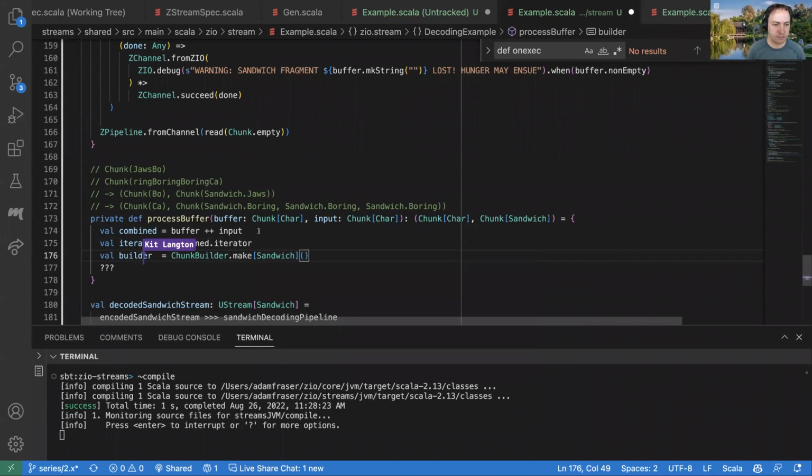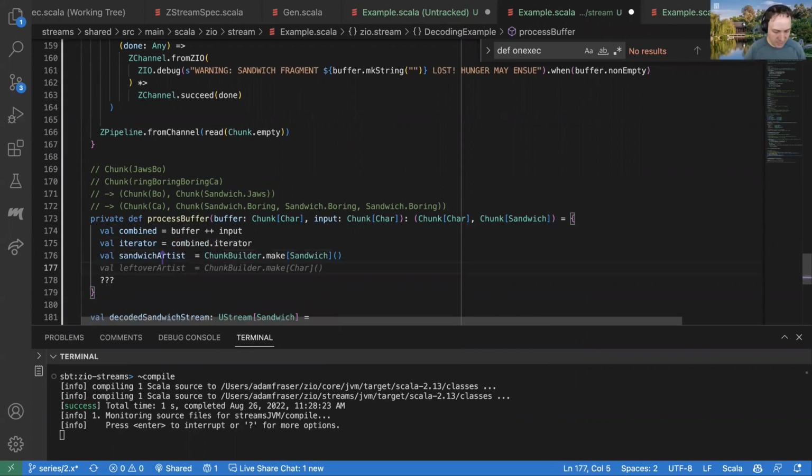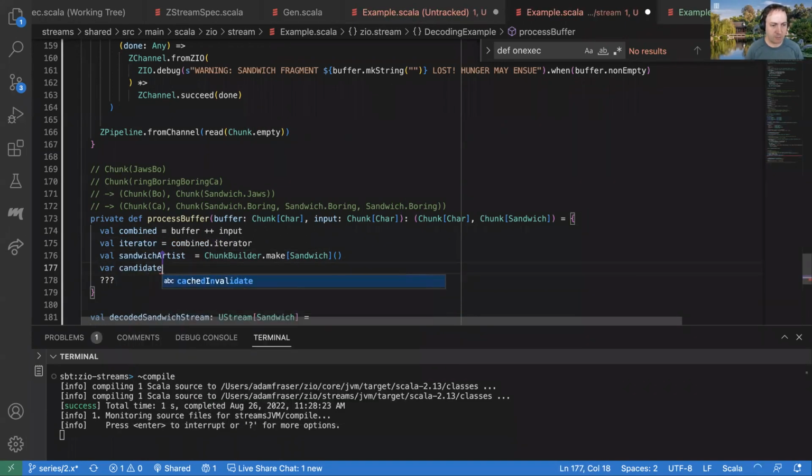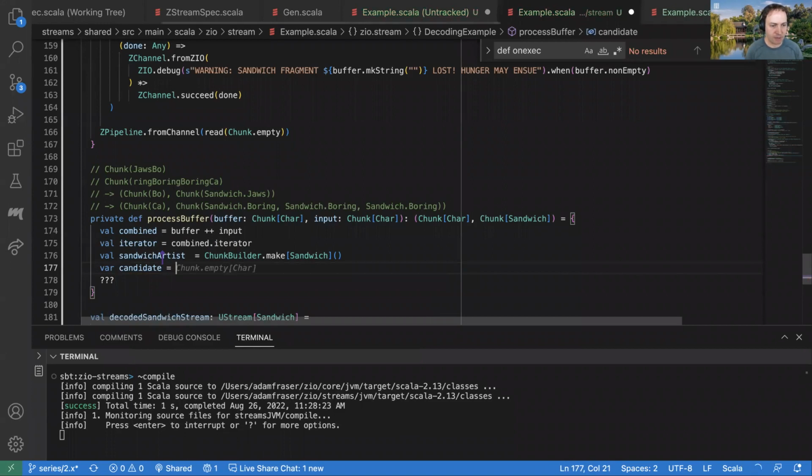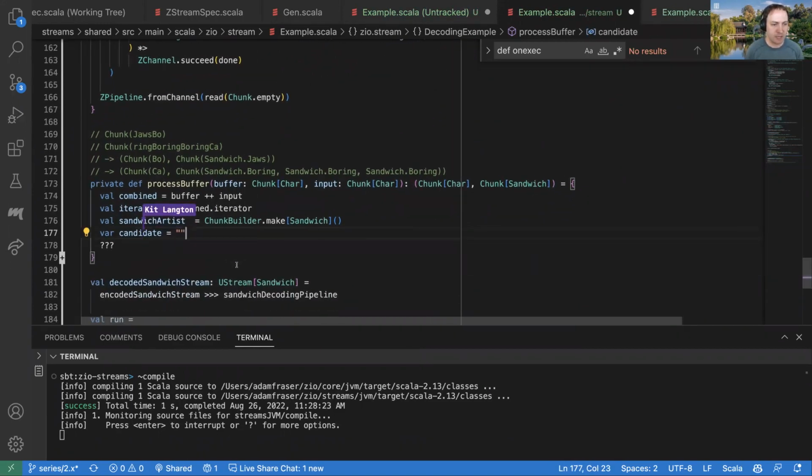I believe in the sandwich making industry, at least at Subway, this would be referred to as a sandwich artist. So we should call it that. Sounds good. And then I think it's going to be helpful to have some concept we might call the candidate, or maybe we'll come up with a more sandwich domain appropriate name for this. I think candidate works. This will basically be the thing that we're building up that we're going to try to decode into a sandwich or make into a sandwich.